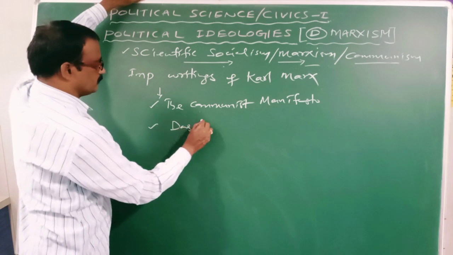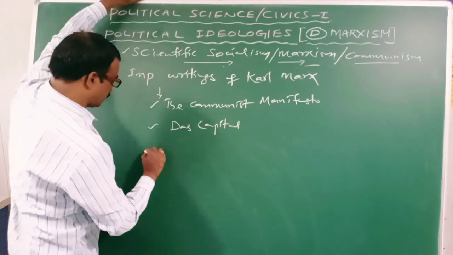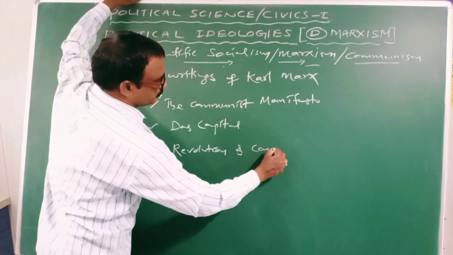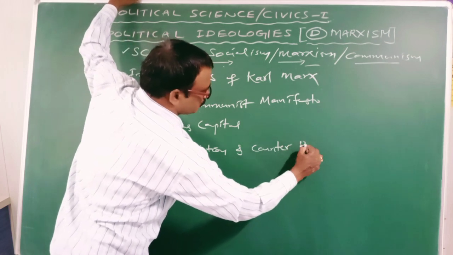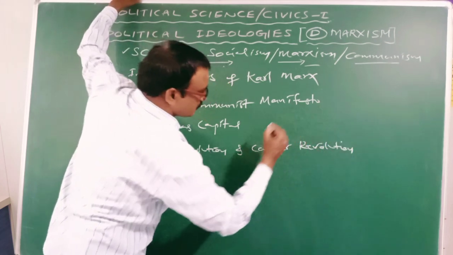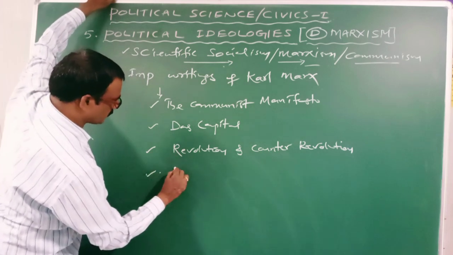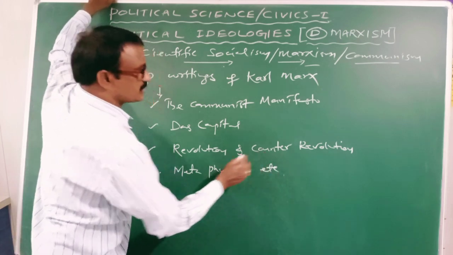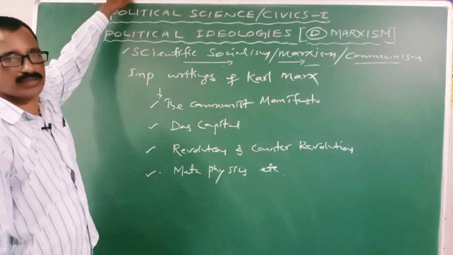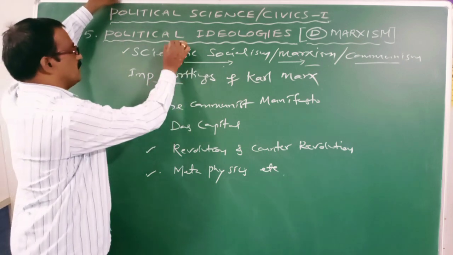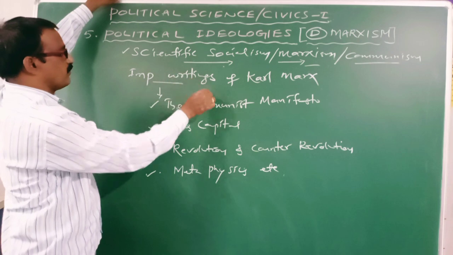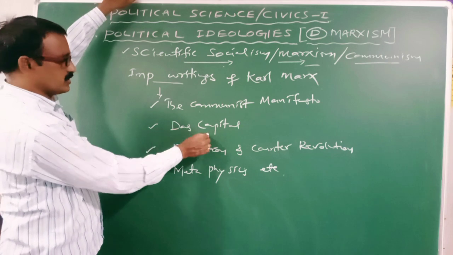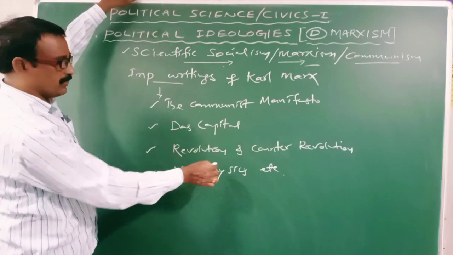Then Das Kapital. Third one is Revolution and Counter Revolution. Then Metaphysics, etc. These are some of the important writings of Karl Marx. We can find the important principles of scientific socialism in the writings of Karl Marx.